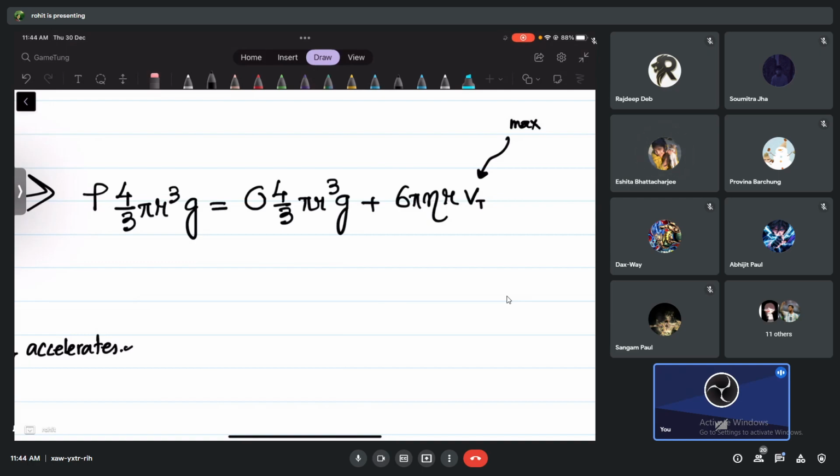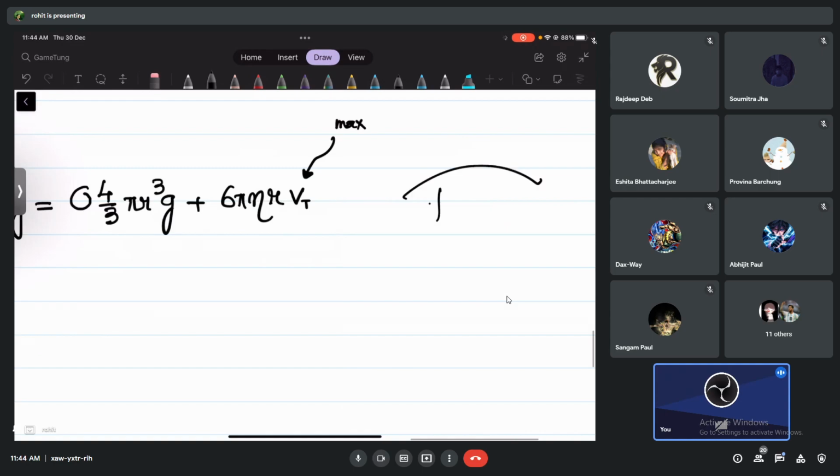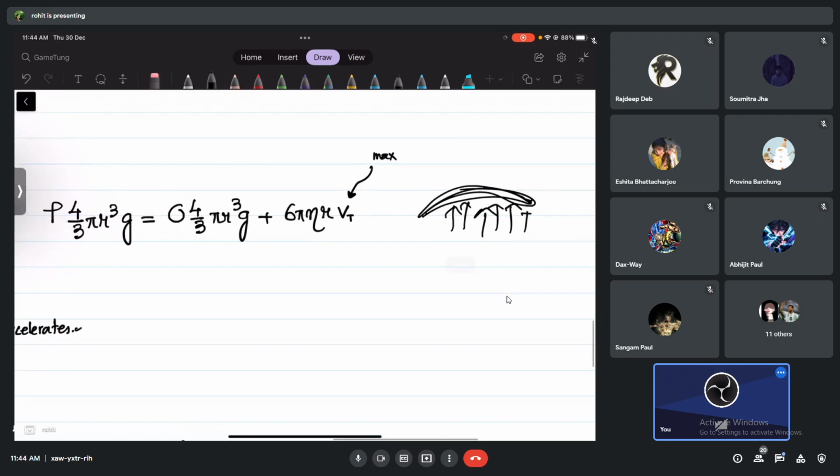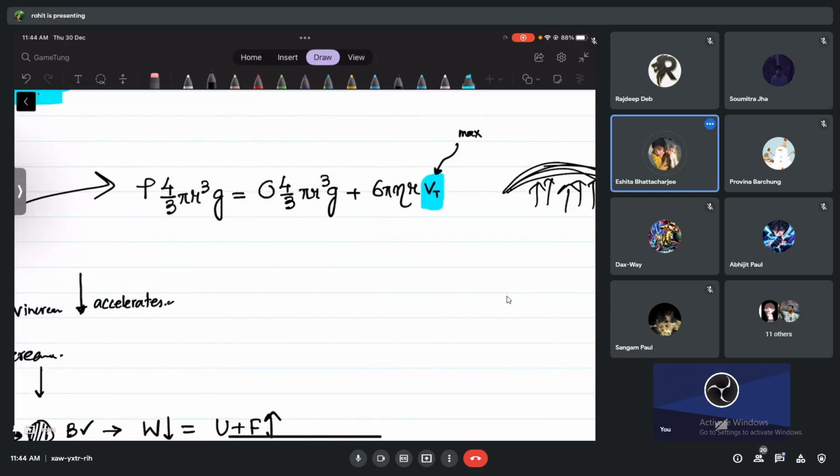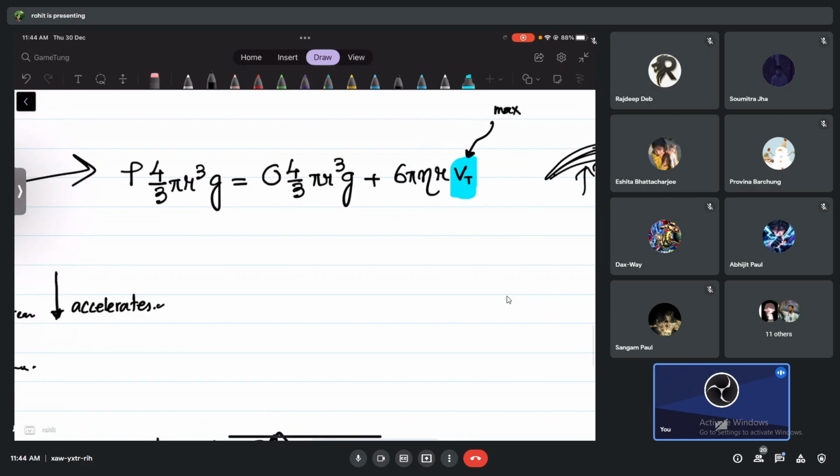Constant. Okay, it cannot accelerate because the upthrust and the viscous force will act in such a way that they won't let you accelerate anymore. Okay, so I hope you understand that point. I think from here you can easily get the formula for Vt. So we just need to arrange it, and you can check very easily.